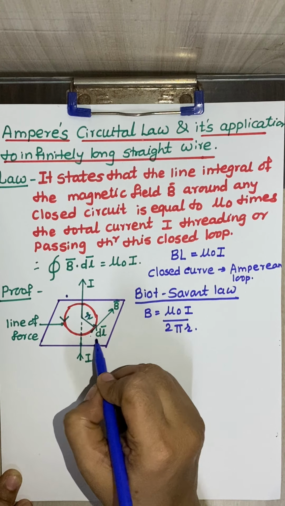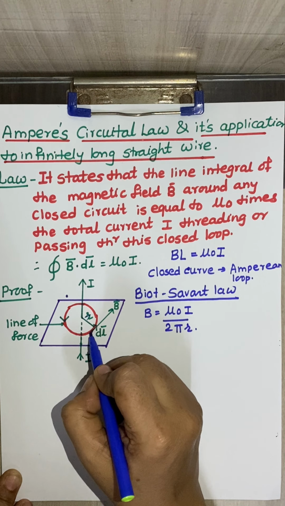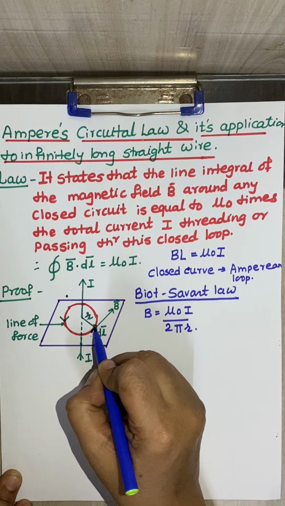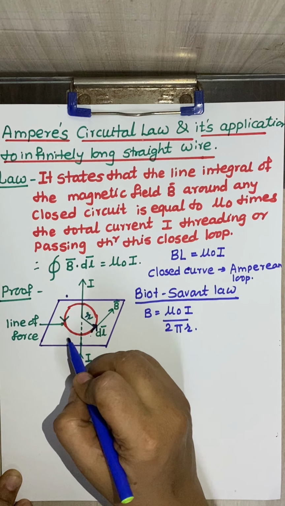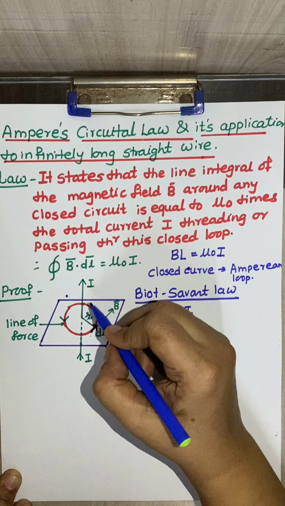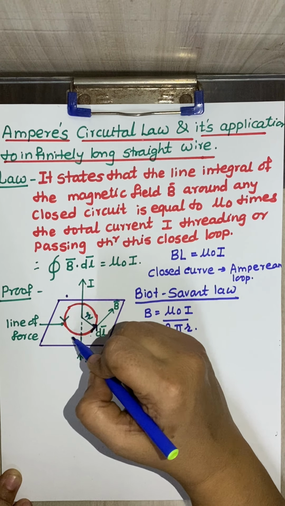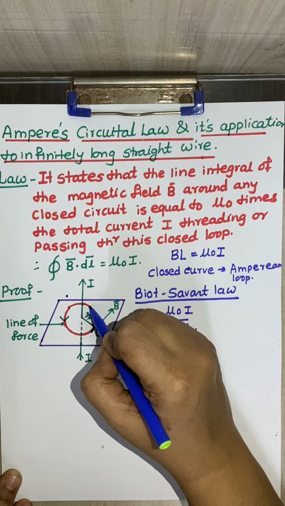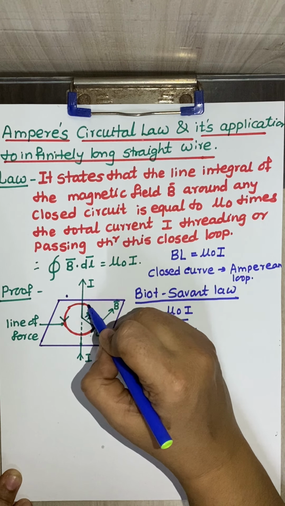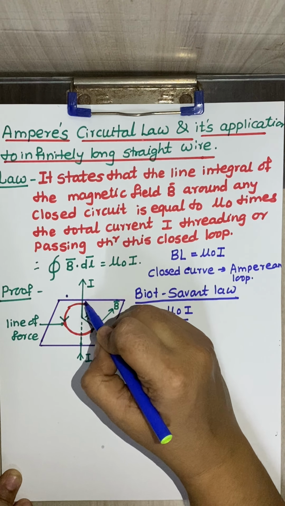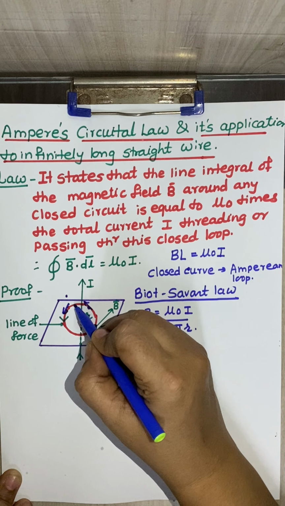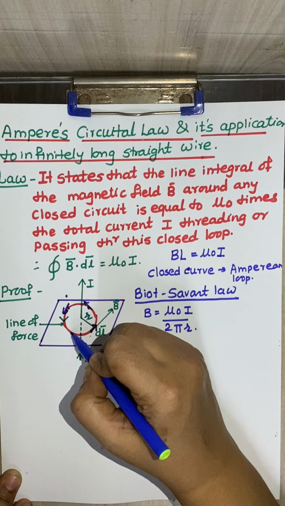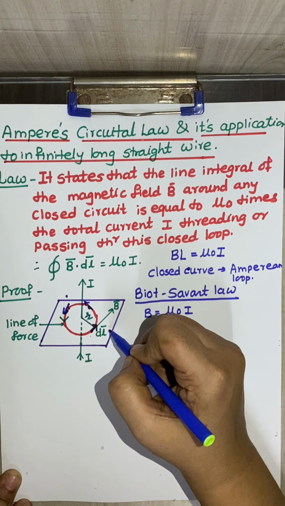So this is also direction, because at this place the direction of the dl is in this direction, according to the anti-clockwise manner, isn't it? As we are tracing the circle in the anti-clockwise manner, at this point what is the direction of the dl? The direction of the dl will be in this direction. At this point the direction of the dl will be in this direction. So at every point we can find out the length element dl, isn't it?